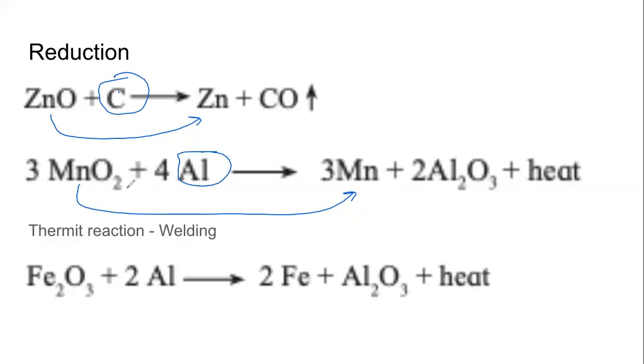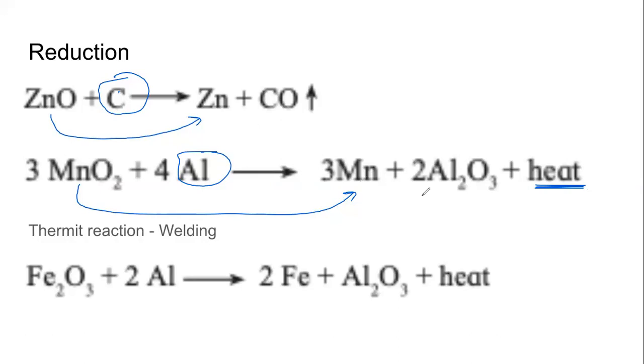Connection with chapter number 2 and 3, mainly 3: oxidation reactions, reduction reactions. What we need to pay attention to here is many times these reactions produce heat, and a lot of it. The heat is so much that the metal that is produced is not in the solid state, but in the liquid state. It is molten. That is how much heat it can produce.